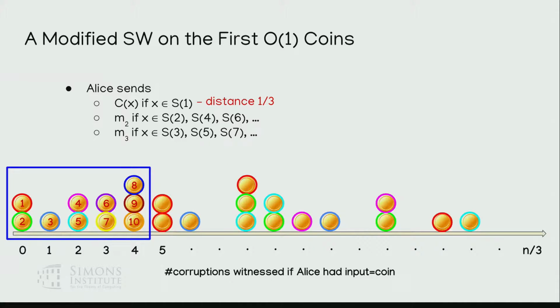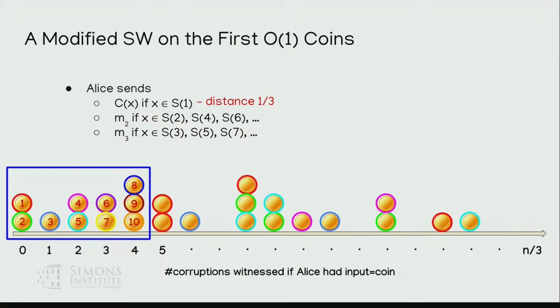So let me tell you what the protocol is. Alice is going to send one of 3 things based on which of the sets her input is in. She's going to send an error-correcting encoding of her input x if x is in the first set S1. This encoding should have the property that it has distance 1/3 between every pair of code words, so it separates out words in S1 enough.